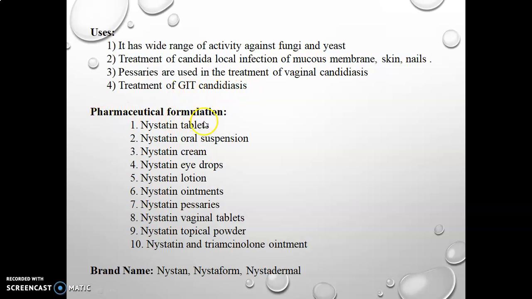Pharmaceutical formulation: it is available in Nystatin tablet, oral suspension, cream, eye drop, lotion, ointment, pessaries, vaginal tablet, topical powder, and Nystatin and triamcinolone ointment. And brand names are Nyastan, Nyastaformin, and Nyastadermal.